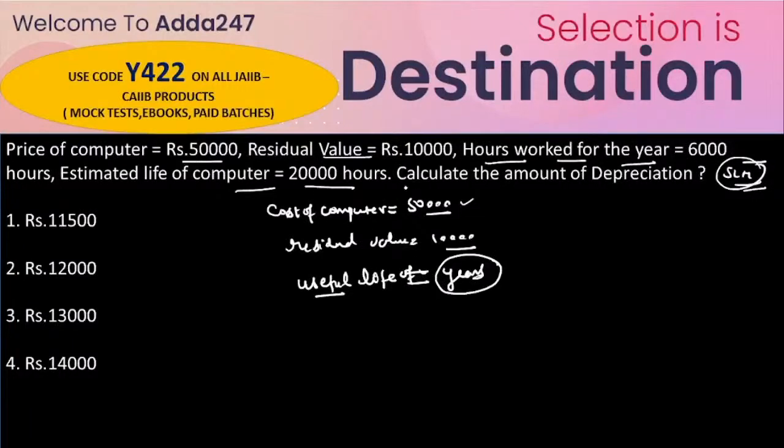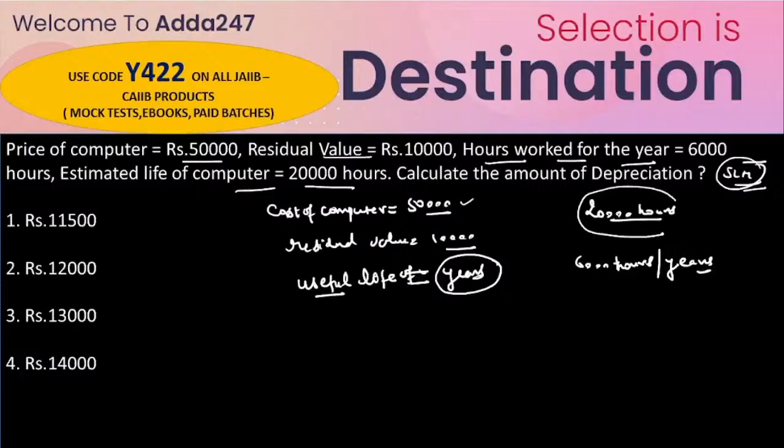But here the total estimated life of the computer is given as 20,000 hours, and the computer works 6,000 hours per year.